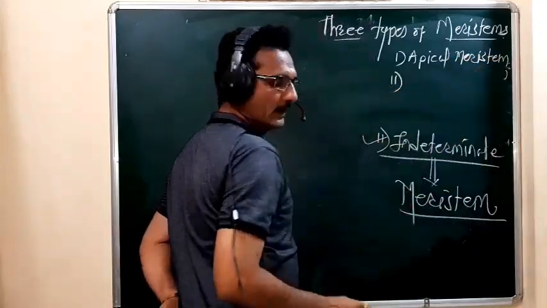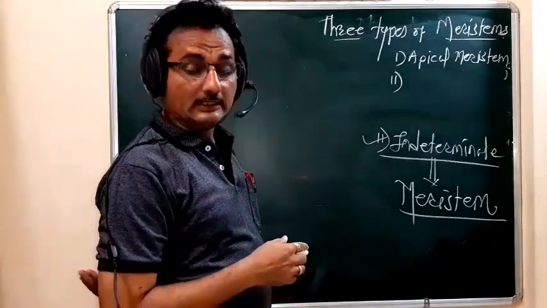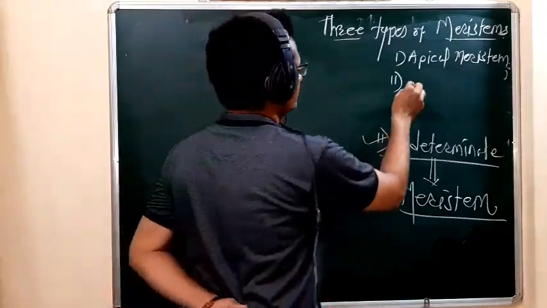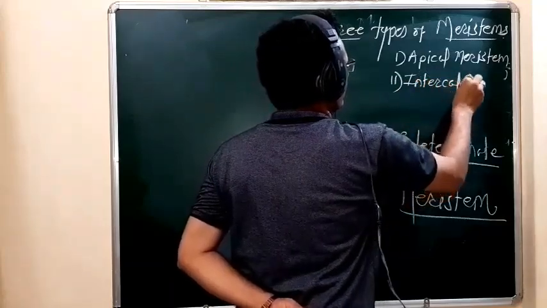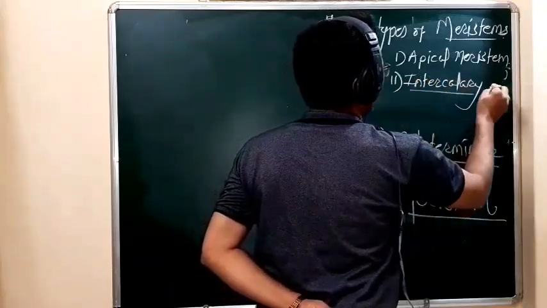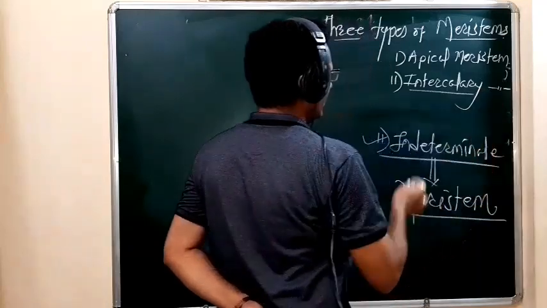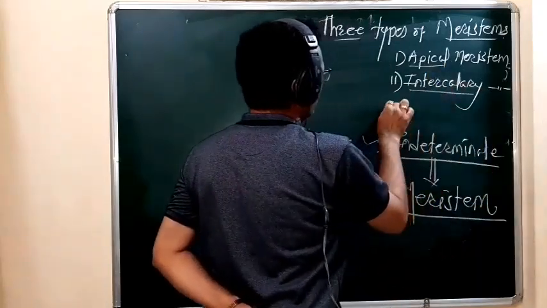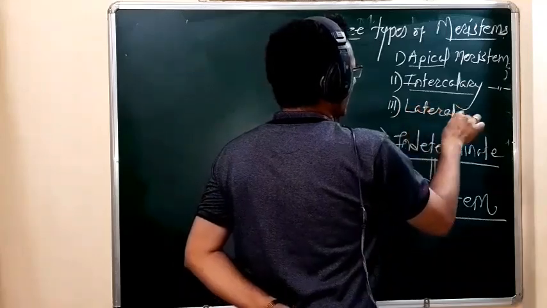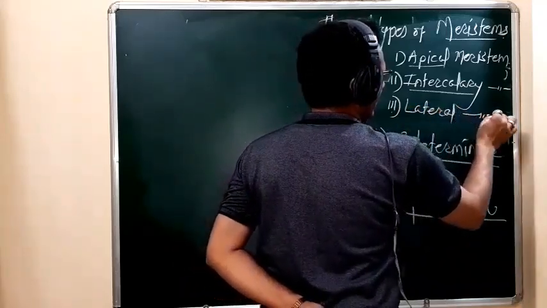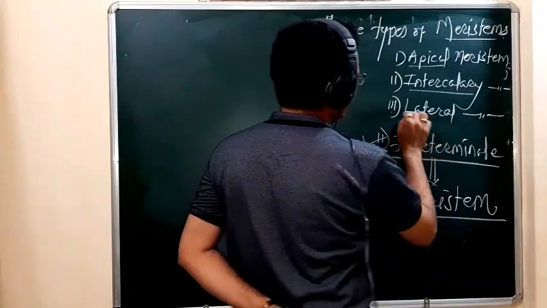The second type of the meristem is the intercalary meristem. Then the third type of meristem is called the lateral meristem.